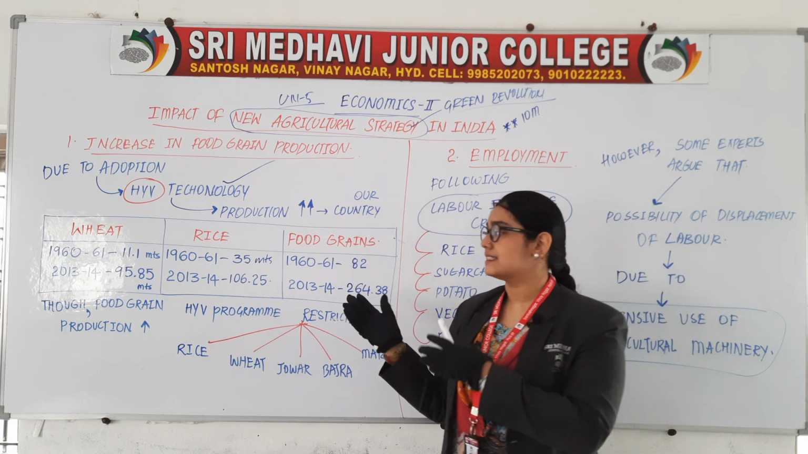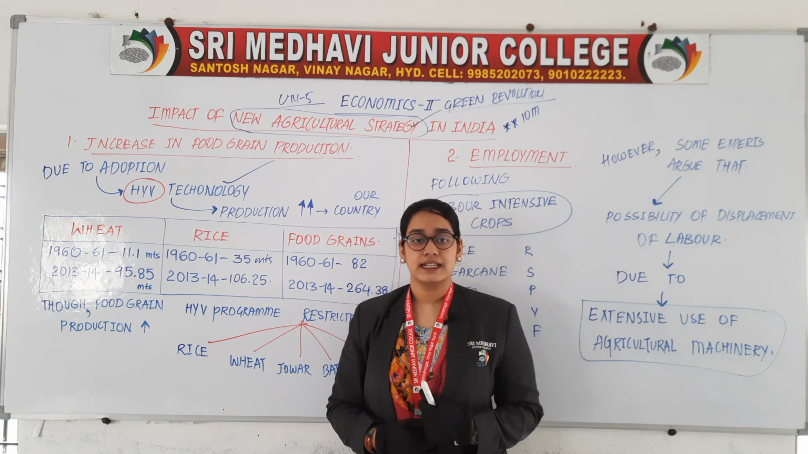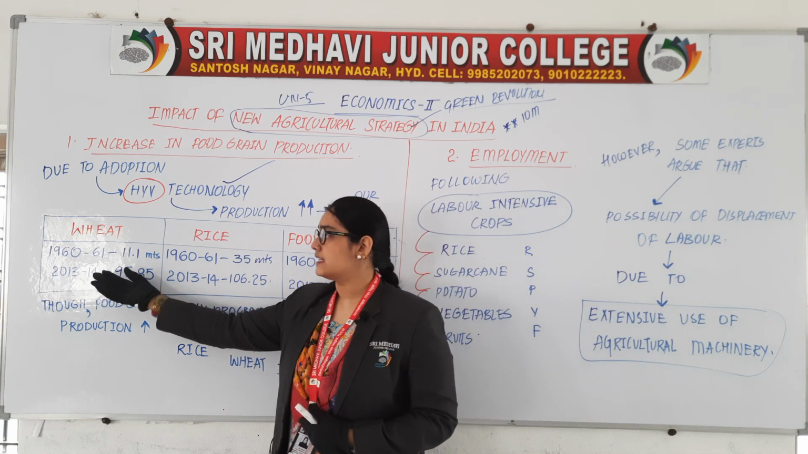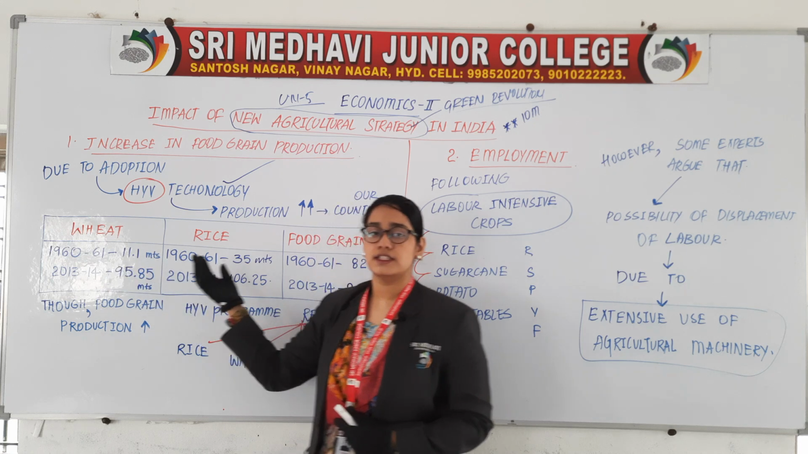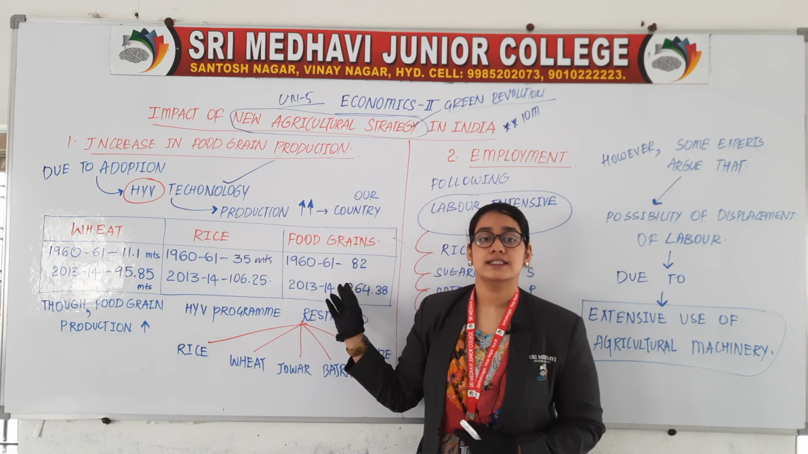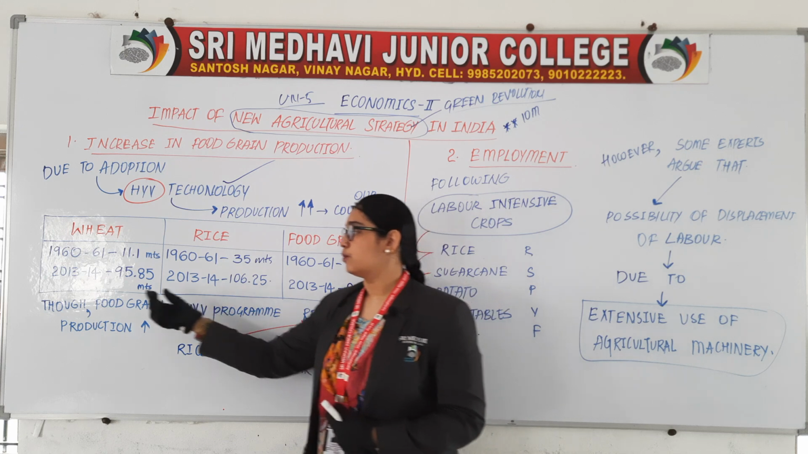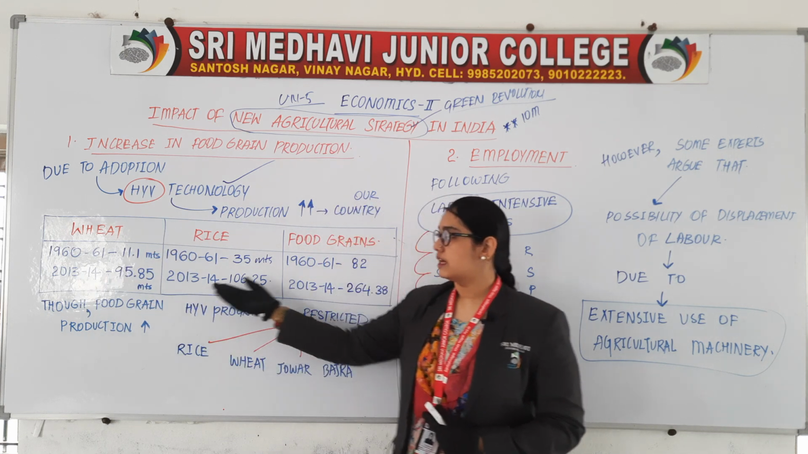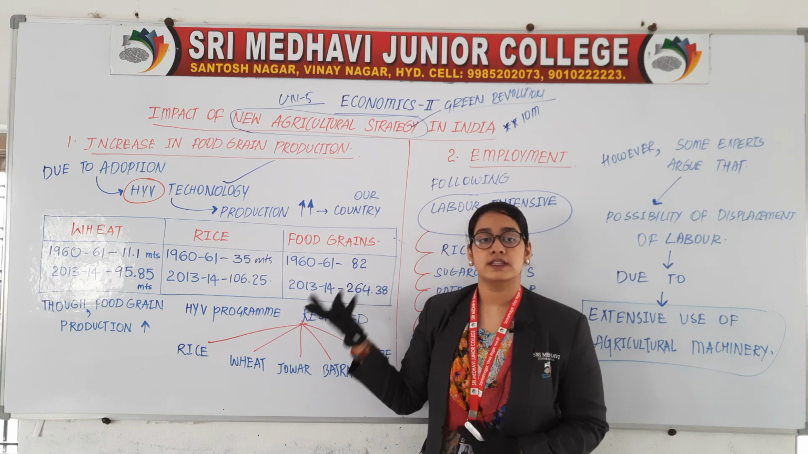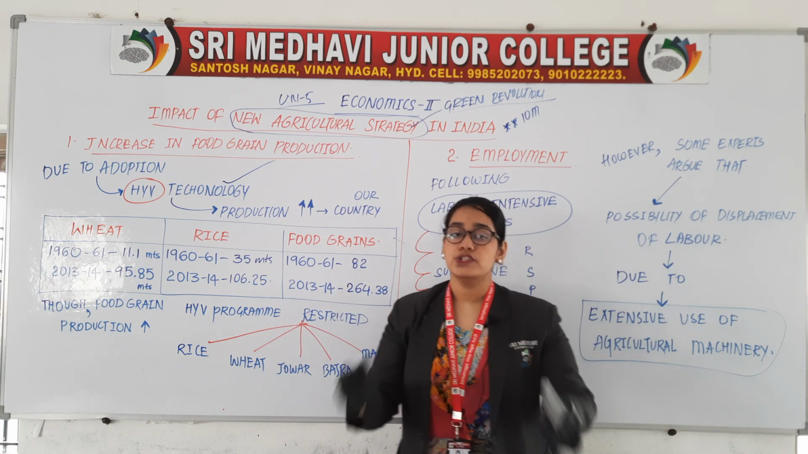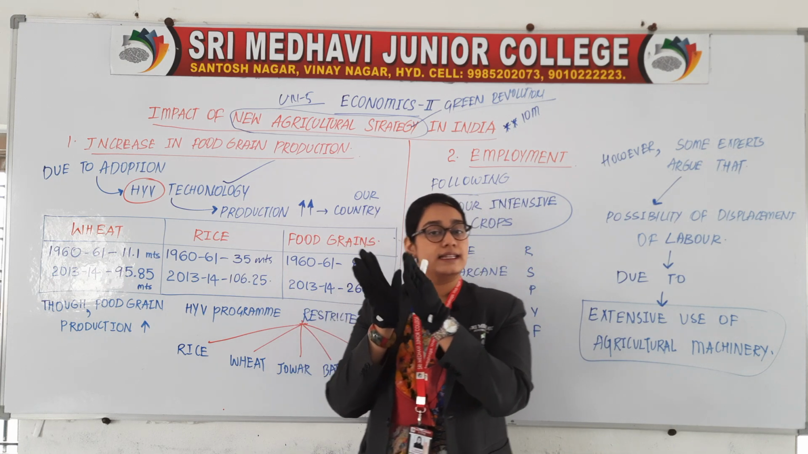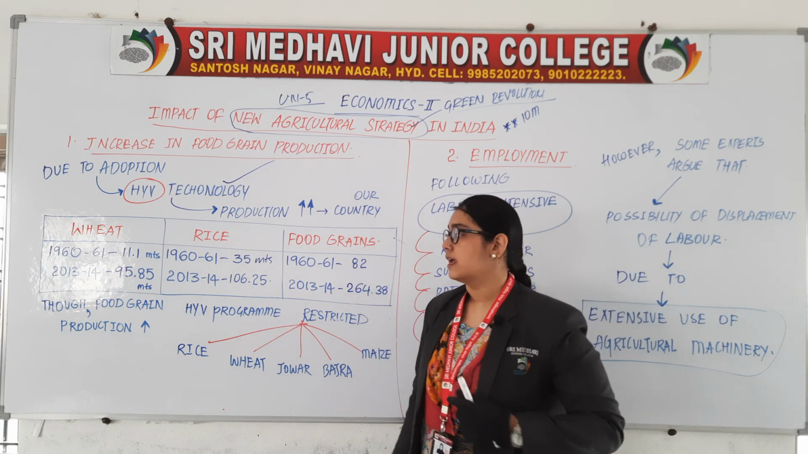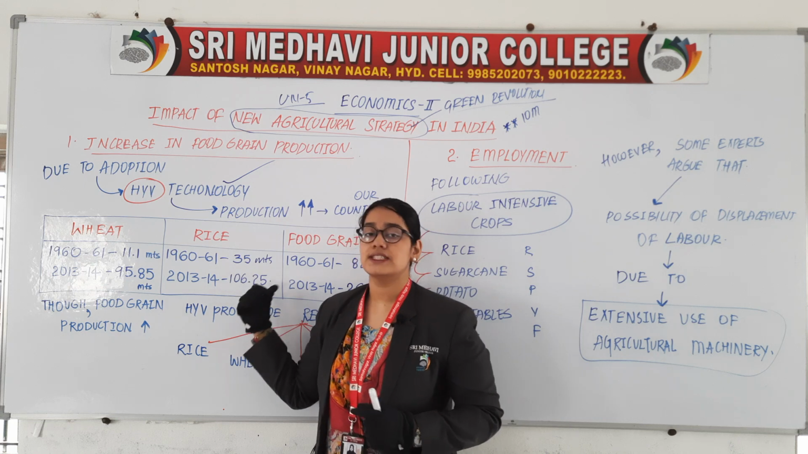Might be you are feeling this as very difficult, but nothing is difficult. 2 years are repeating again and again, 1960 to 61. Then what is next year? 2013 to 14. Which 2 years you need to learn by heart? 1960 to 61, 2013 to 14, and everywhere the percentages are increasing.